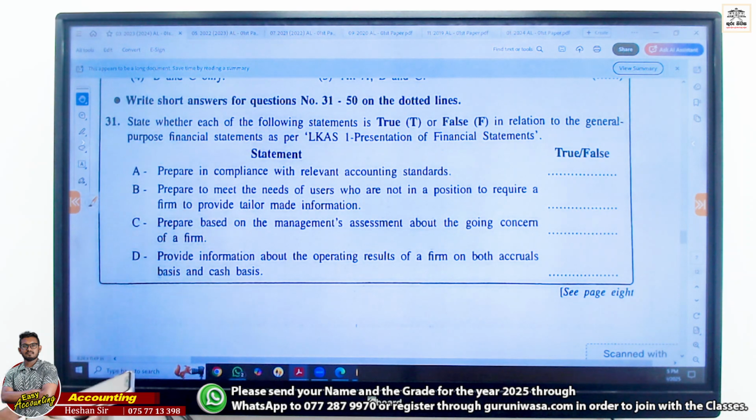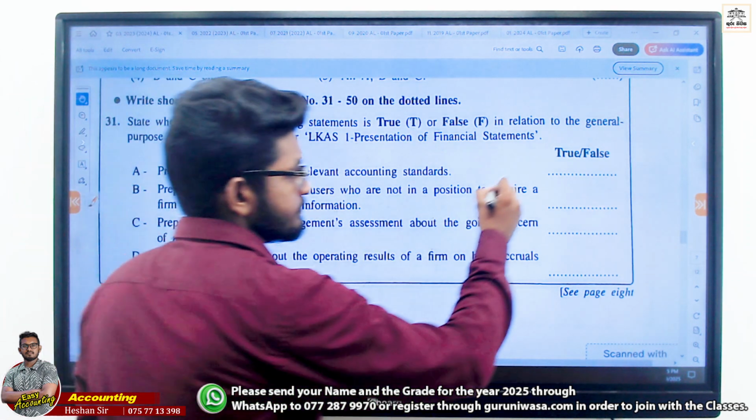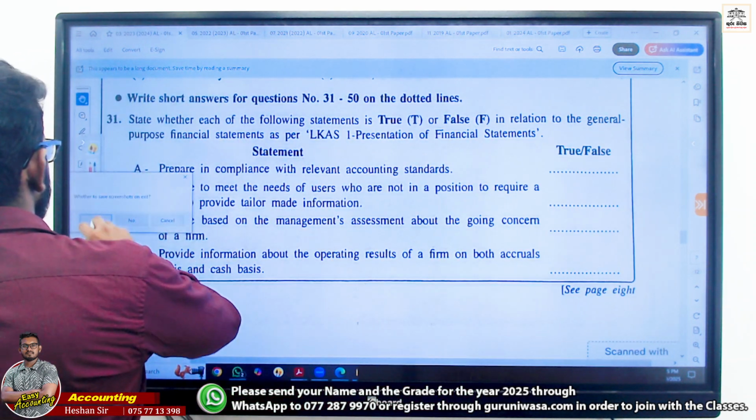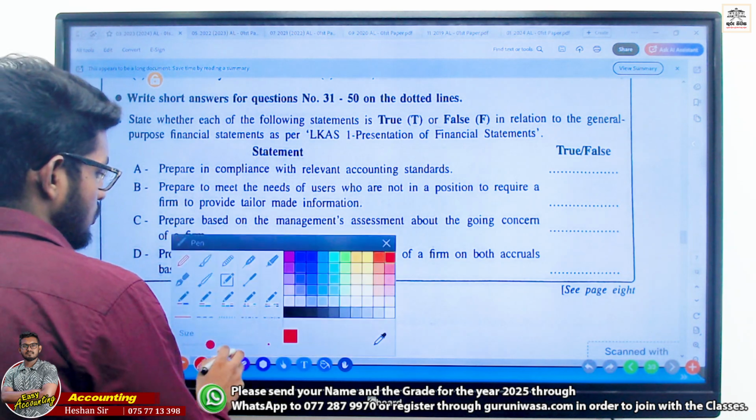Prepared in compliance with relevant accounting standards. True or false? In general purpose accounting, there are standards. We need to follow those standards. It's true.